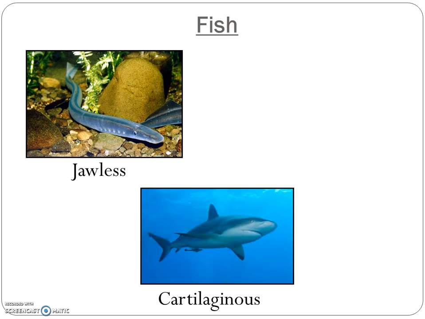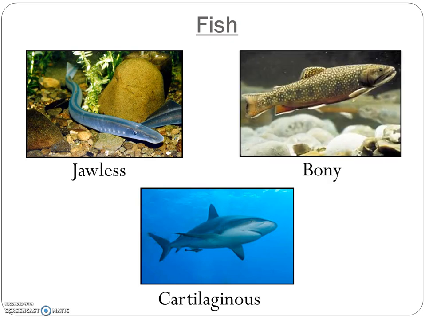Cartilaginous fish, like sharks and rays, live in water and have scales on their skin. They have jaws and soft skeletons made of cartilage and use gills to gather oxygen from water. Most lay eggs without shells. And finally, bony fish, such as salmon and trout, live in water and have scales on their skin. They have jaws and skeletons made of bone and use gills to gather oxygen from water. Bony fish lay eggs without shells.